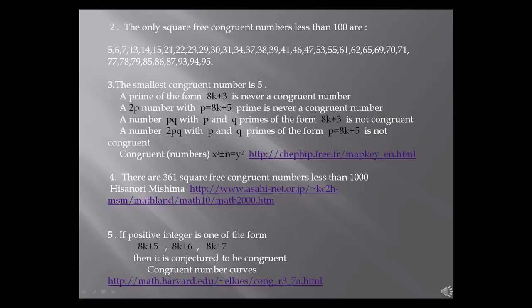There are 34 square-free congruent numbers less than 100. If a positive integer is of the form 8k plus 5, 6 or 7, then it is conjectured to be congruent.